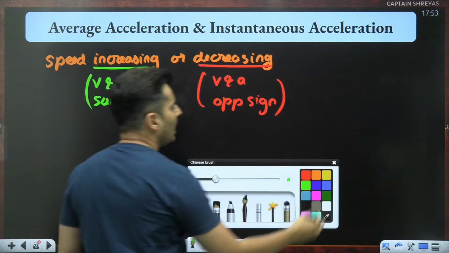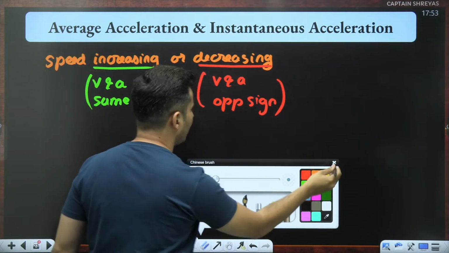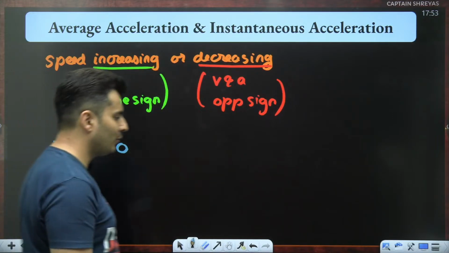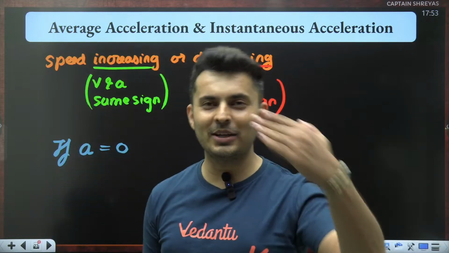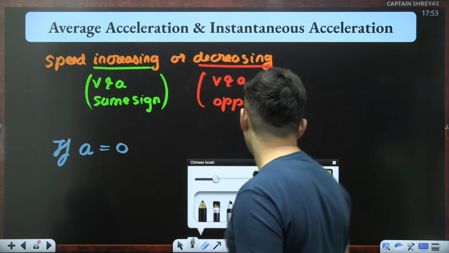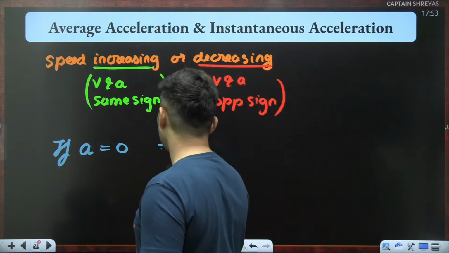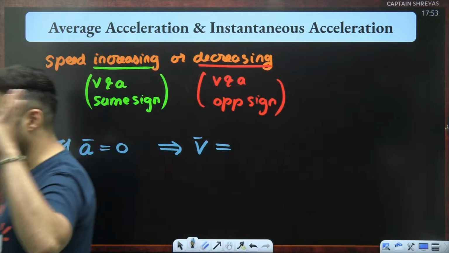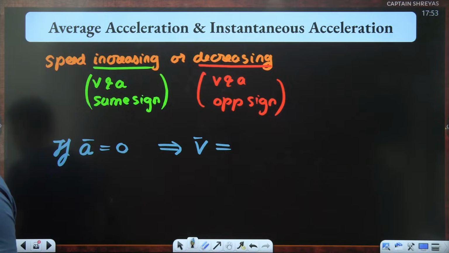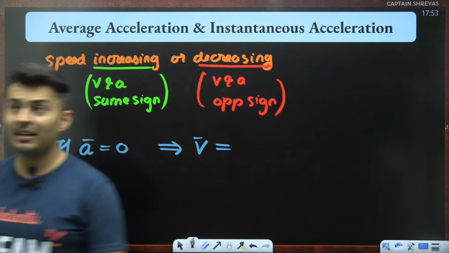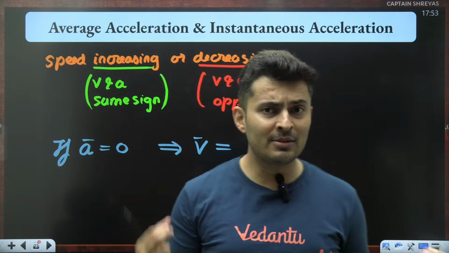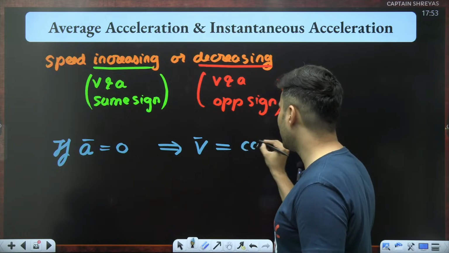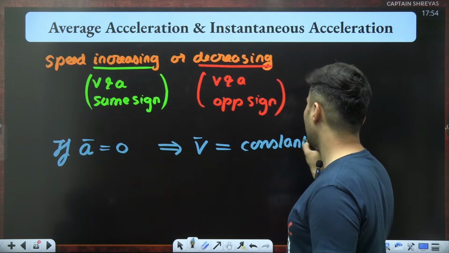Very, very important. And what if there is a particular scenario where acceleration is only 0? There is no sign for 0. 0 is neither a positive number nor a negative number. If such is the scenario, then what can you comment about the velocity, my dear warriors? If acceleration is only 0, what can you comment about velocity? Think about it. Well, if the acceleration is 0, that means velocity is not changing. That means velocity is 0, wrong. Velocity is just a constant.